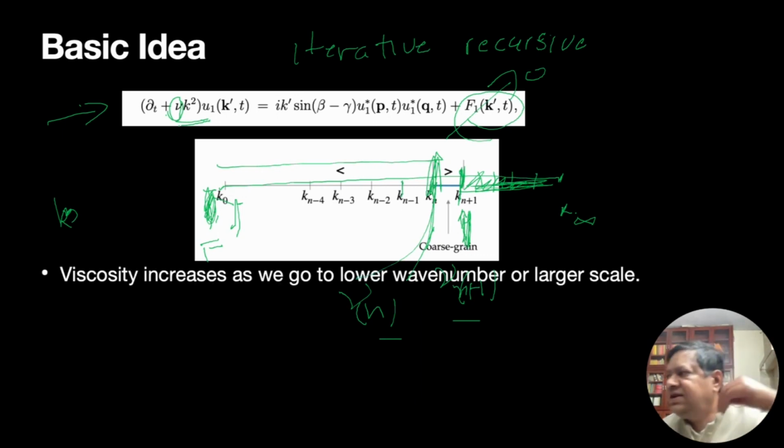Okay, so viscosity increases as you go to lower wave numbers and larger scale. So when you go to the left, lower wave number is going to the left, and we get larger scale. Viscosity will show that it increases with the wave number.